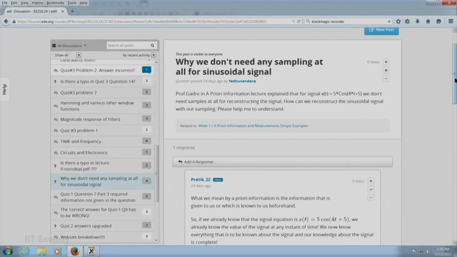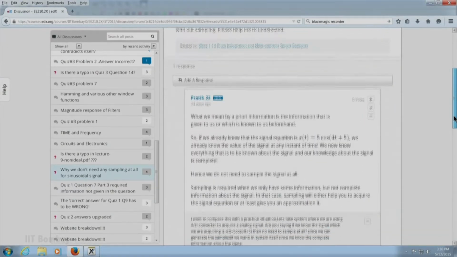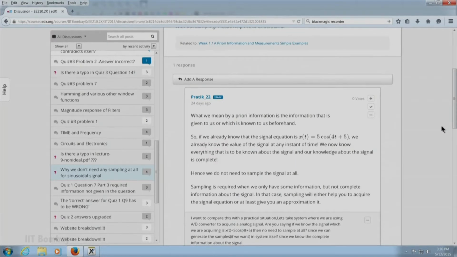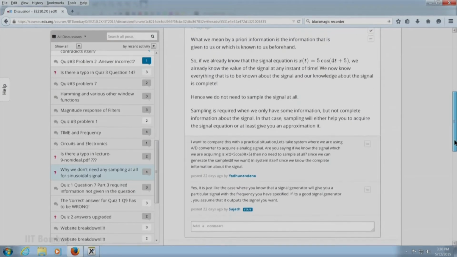I am very happy to see that my teaching associates have answered this very effectively. Pratik Sathe has answered it, and my other teaching associate Sujat has also given a response, and I am also glad to see that Yadunandana has understood what was being discussed by the teaching associate, and he has given a very correct response.